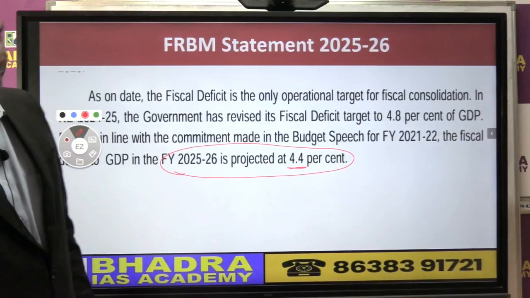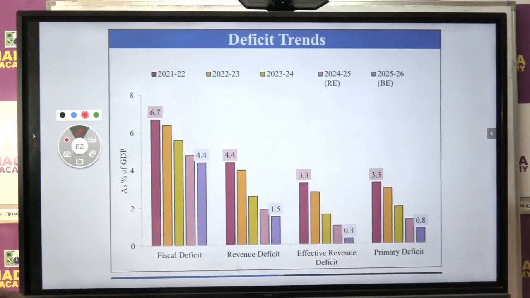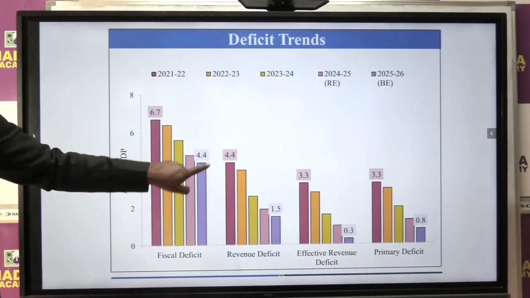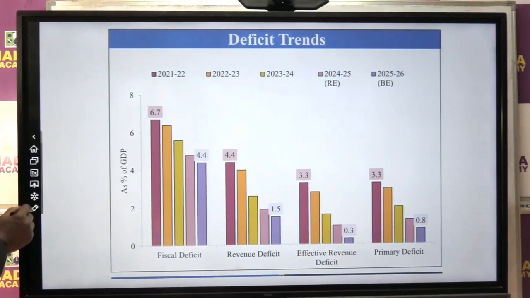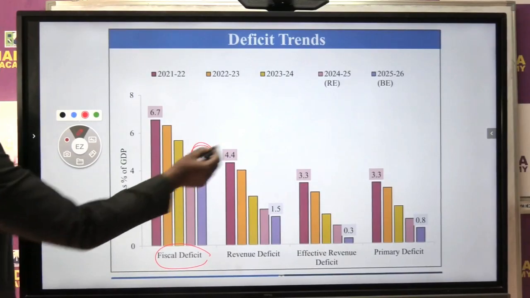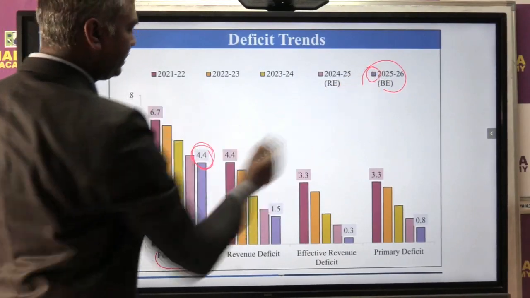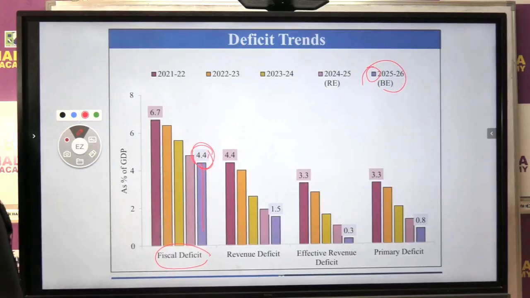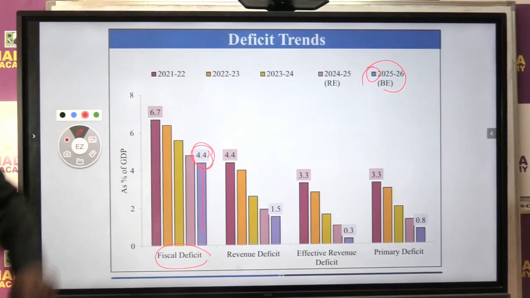That is the same thing the government has shown in the diagram, the 4.4%. This is what we call the fiscal deficit this year. This particular color is this year, right? For 2025-26 they achieved the target.